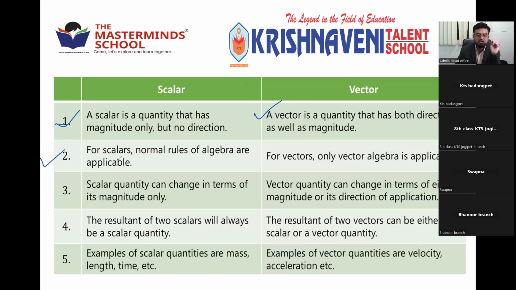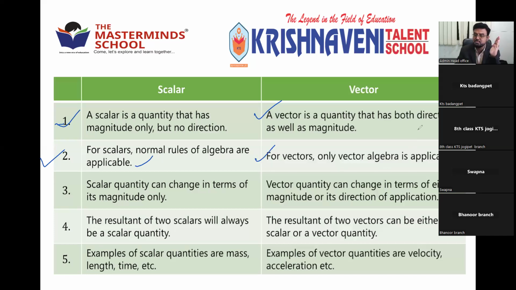Second point: for scalars, the normal rules of algebra are applicable. This is purely connected to mathematics. These scalars deal with regular algebra, whereas for vectors only vector algebra is applicable.